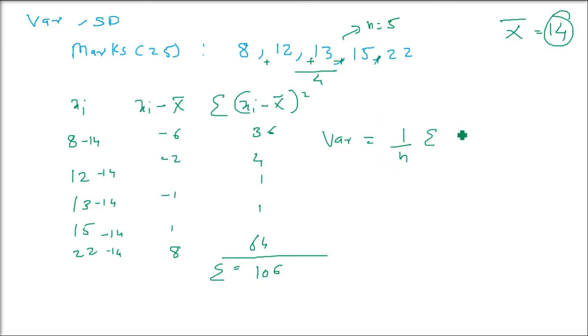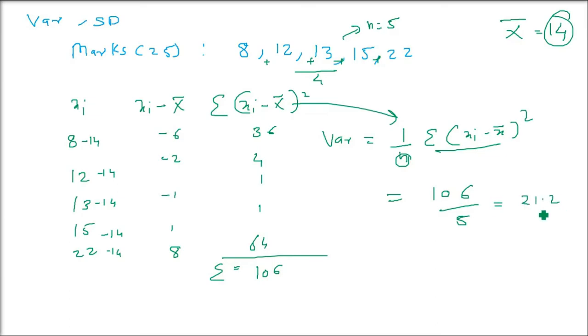It's 1 by n sigma xi minus x bar whole square. This we already found out. This is 106 and n is 5. So 106 by 5 is going to be 21.2. And this 21.2 is variance.